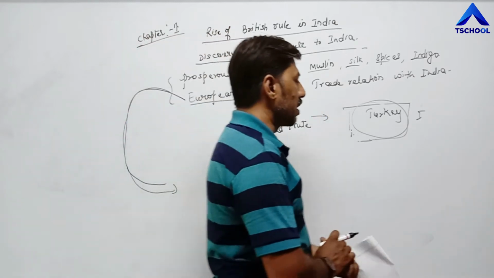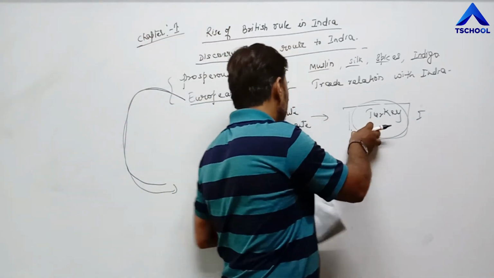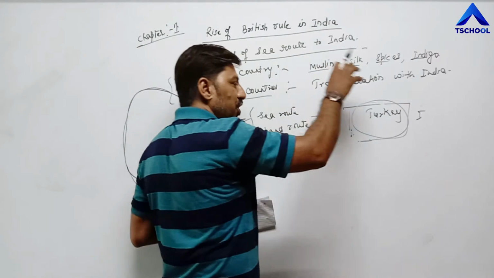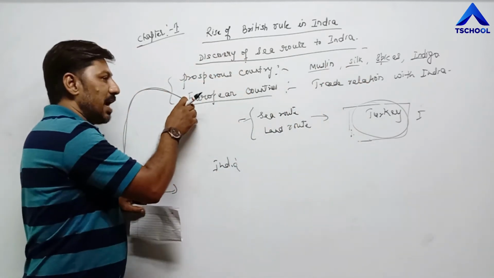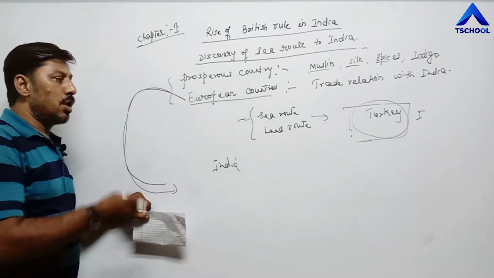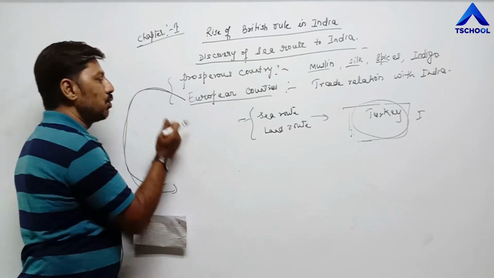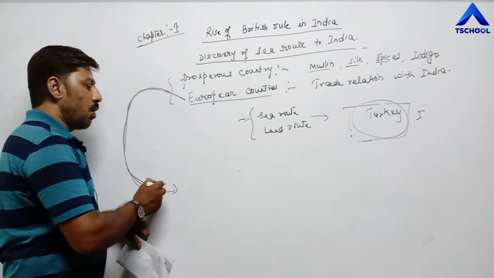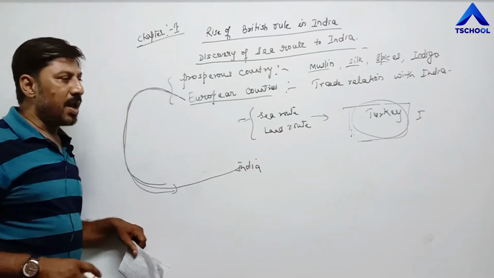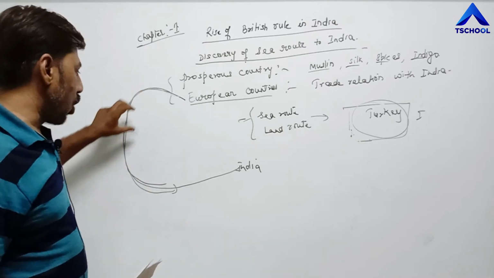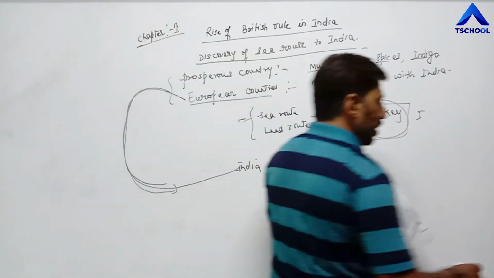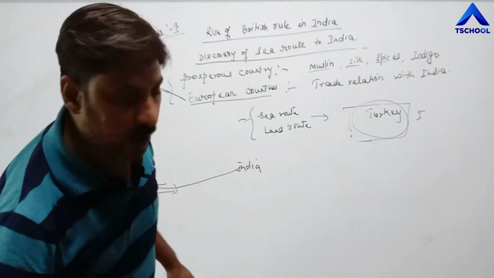In that war, Turkey won the war. That's why this country closed the sea route for European countries in order to approach India. European countries were forced to discover, means find out, another sea route in order to reach India. That's why they decided to go through the Atlantic Ocean. For this purpose, many countries tried to discover a proper sea route to reach India. In this context, which are the countries who have tried to discover a sea route to India?